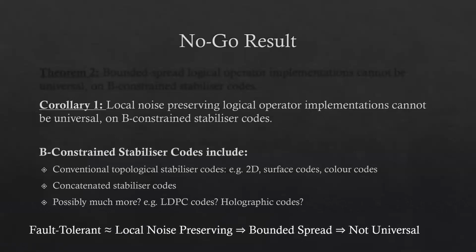In summary then, the logic of our no-go result is as follows. We associate fault-tolerant quantum channels with the general notion of local noise-preserving quantum channels, and show that such quantum channels necessarily have banded spread of errors, which implies that they cannot be universal in a large class of standard error-correcting stabilizer codes.